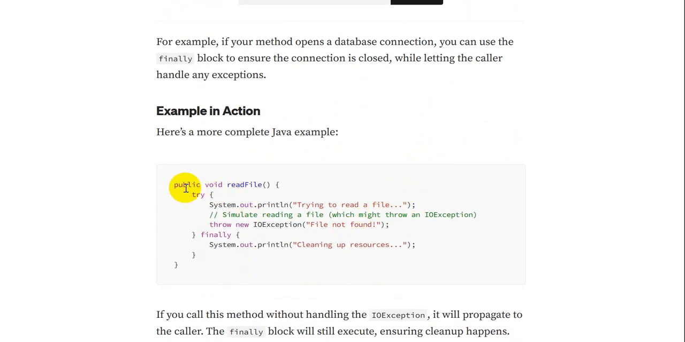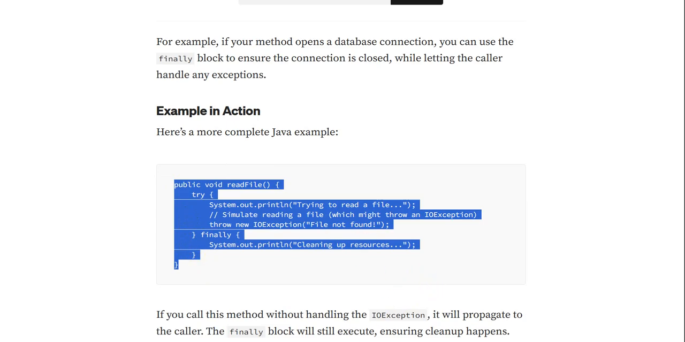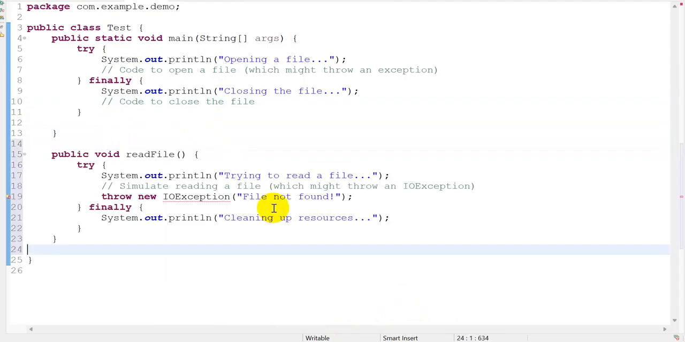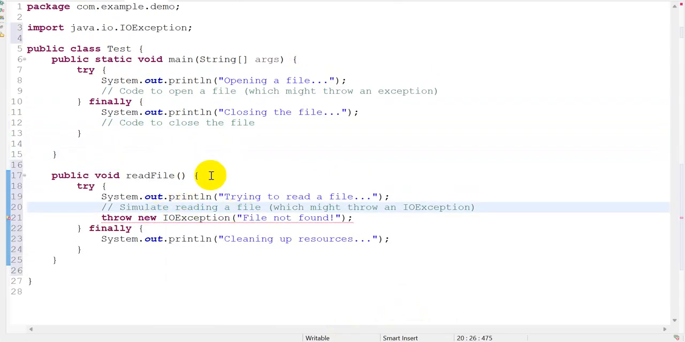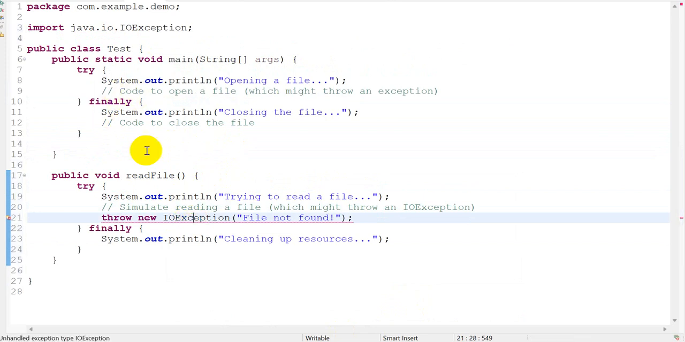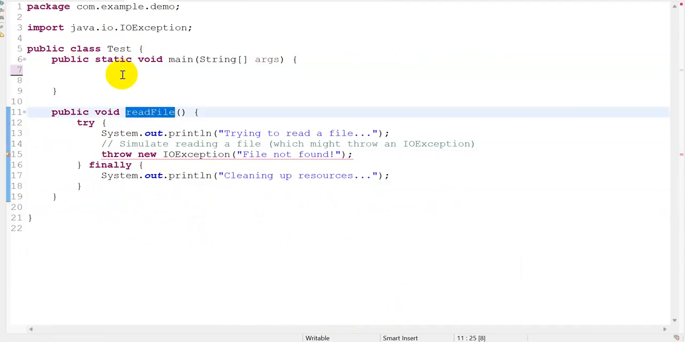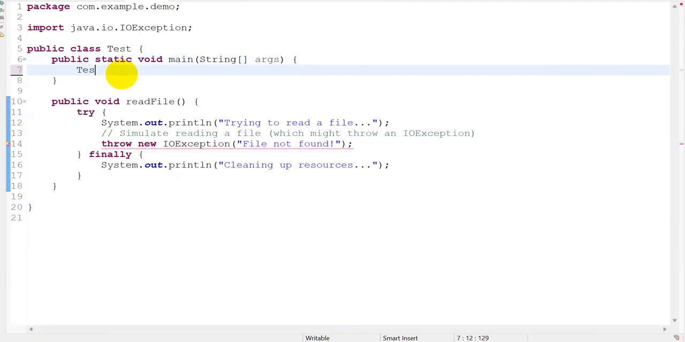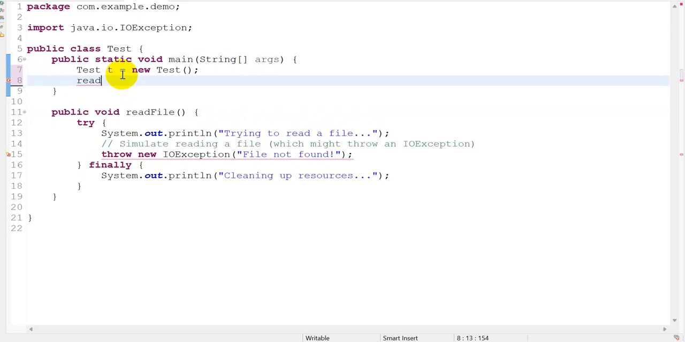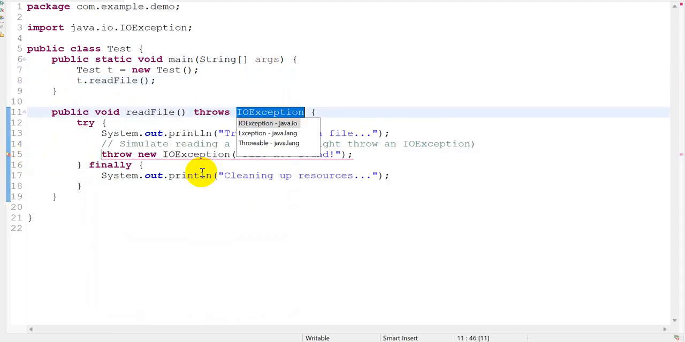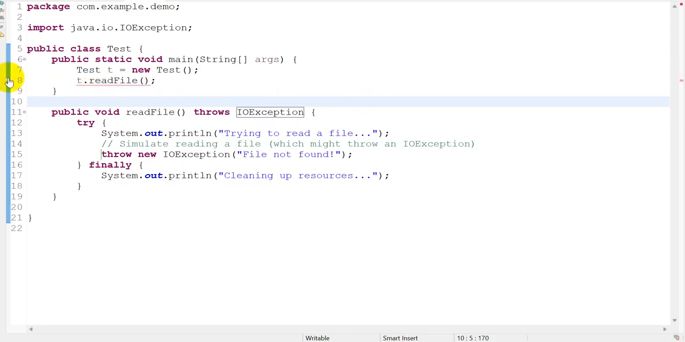So here is an example. We can write one method. We'll create one method. Now we'll throw an error. Here, we'll create an object, test equal to new Test, and call t.readFile. Now here we need to use throws.